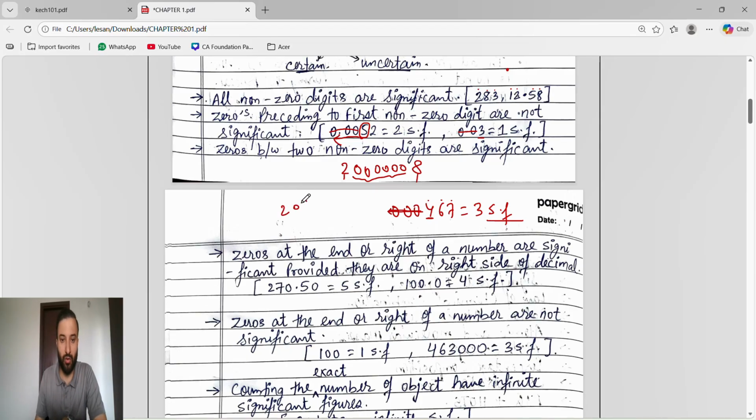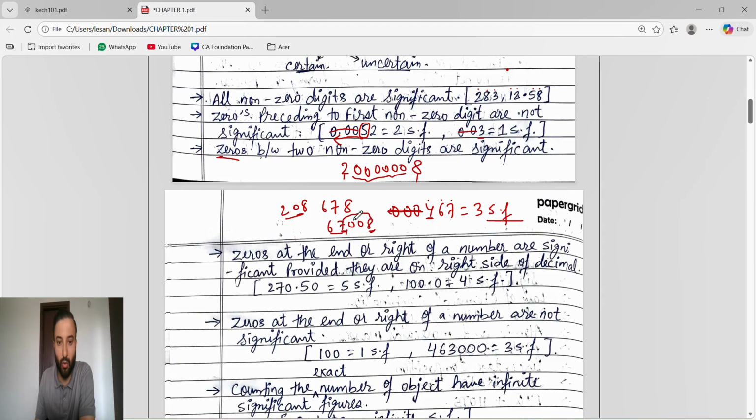If I write 678 and put a 0 here, 67008, the value is now 67,008. So the value is changing. That's why the 0 between two non-zero digits, here 7 and 8, is significant.